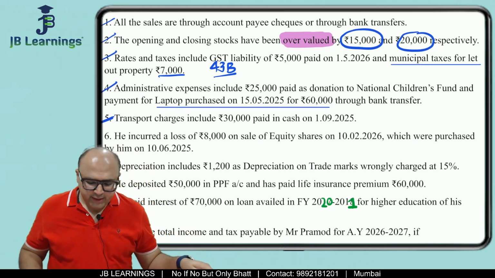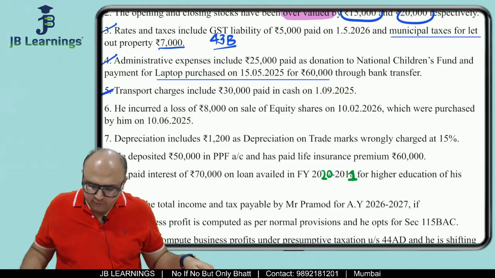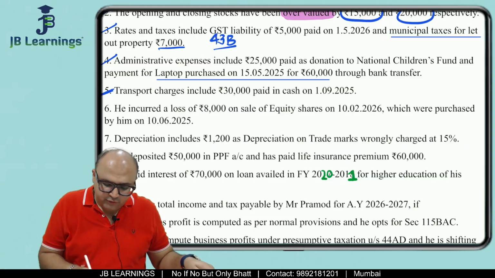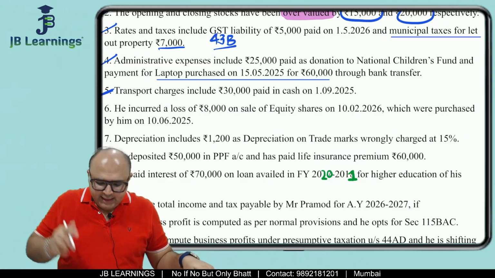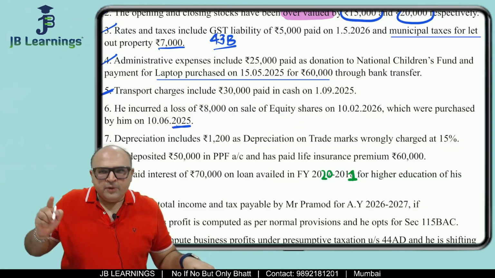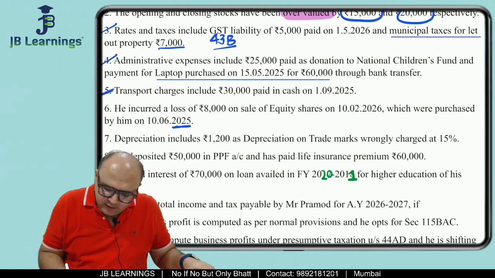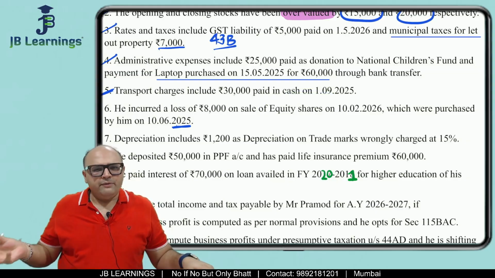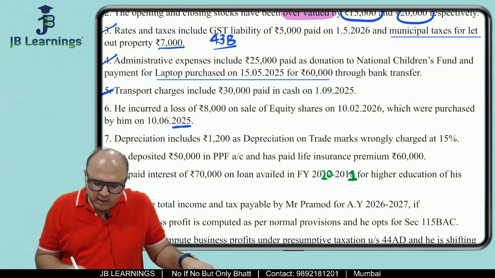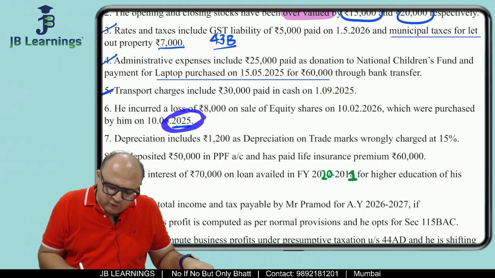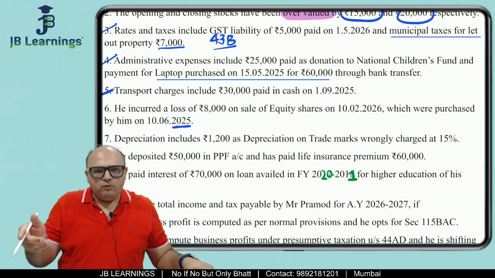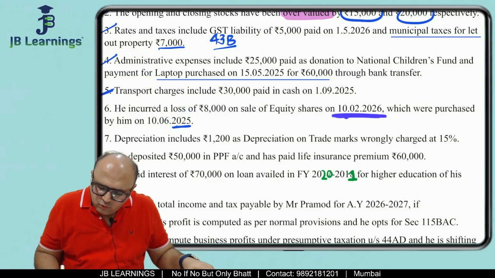He incurred a loss of 8,000 on sale of equity shares on 10th of February, which were purchased on 10th of June. So friends, from 10th June 25 to 10th June 26, 1 year. Generally for equity shares, if they are listed, we take 1 year. If it is unlisted, we take 2 years, right? But in any case, on 10th June 26, the 1 year will get over. But this assessee has sold before that.